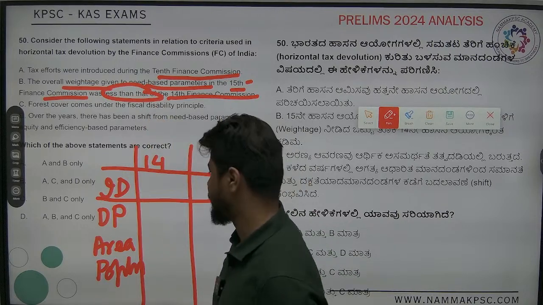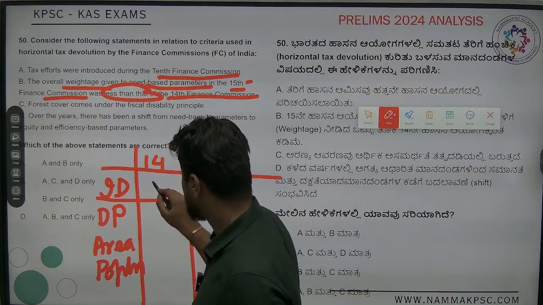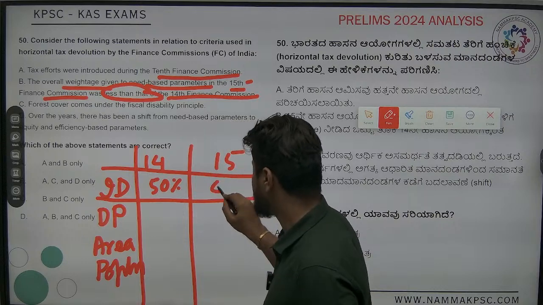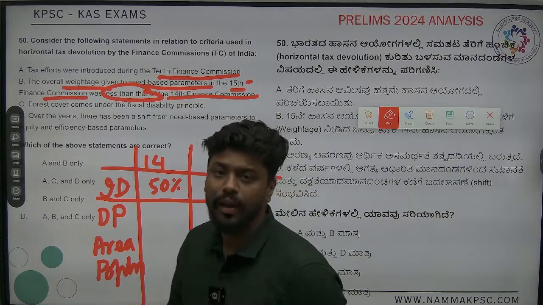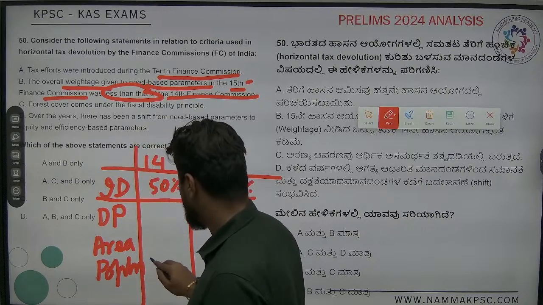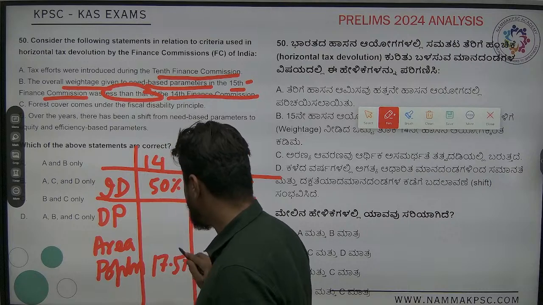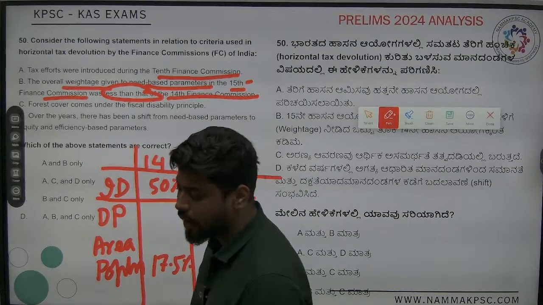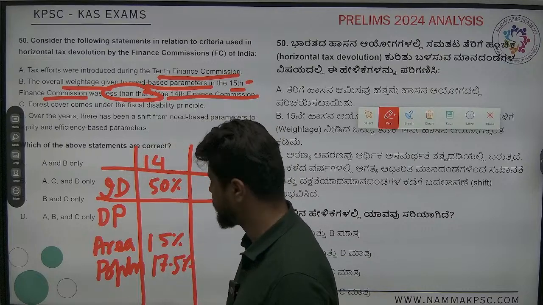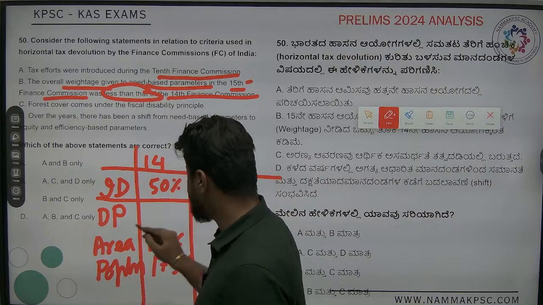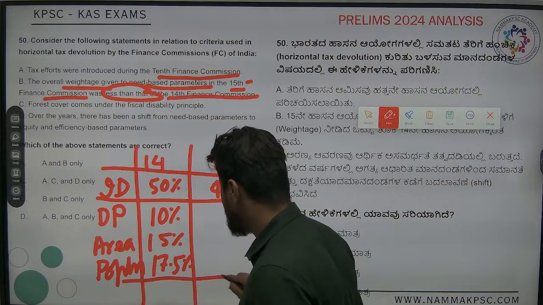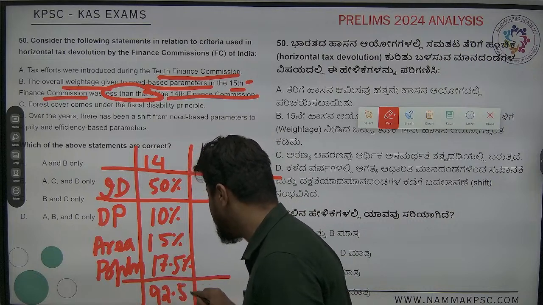This is a factual thing, right? So what is the income distance? Income distance in the 14th Finance Commission was 50%. In the 15th Finance Commission, this was 45%. Next one, population consensus, that was 17.5%. Area in the 14th Finance Commission is 15%. Demographic change or demographic performance is another 10%. Overall, if you look at it, it is 92.5%.